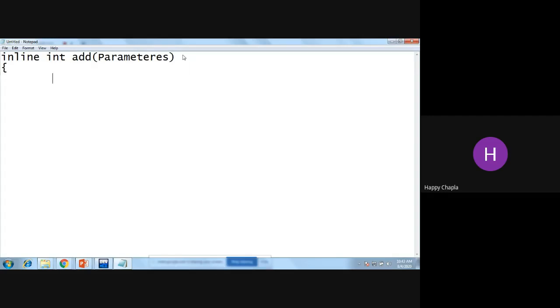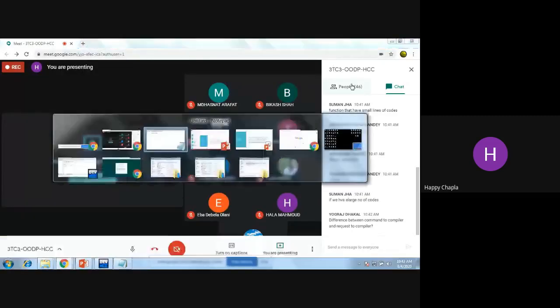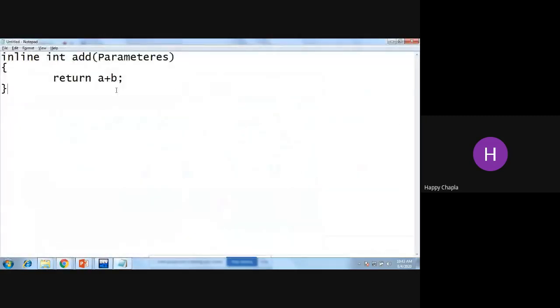I'm just requesting my compiler that if you want a plus b, something like this. So in that case, I'm not forcing my compiler that you have to make this function inline. It is based on your compiler: if my function has something like one or two lines, at that time the compiler can make my function inline.